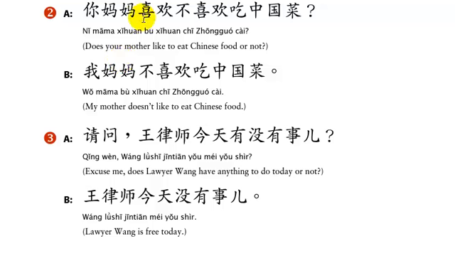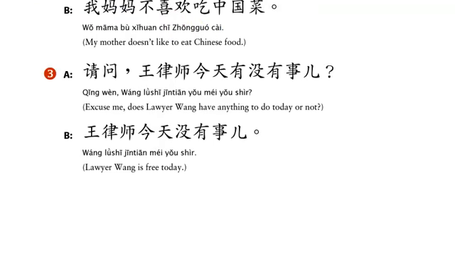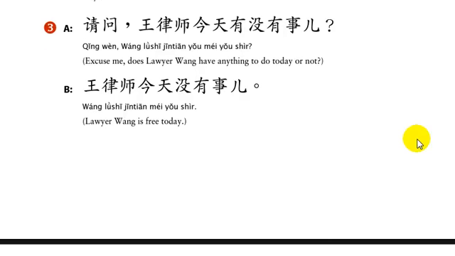The answer to this kind of question is yes or no. In Chinese, they don't answer yes or no, they answer with the verb. 喜欢. If someone says 你喜欢不喜欢吃中国菜, if you like to eat Chinese food, you would answer 喜欢. If you don't like to eat Chinese food, you would answer 不喜欢. Chinese rarely just say yes or no. They respond to a yes/no question by repeating the verb that was used to ask the question in either the positive form for yes or the negative form for no.